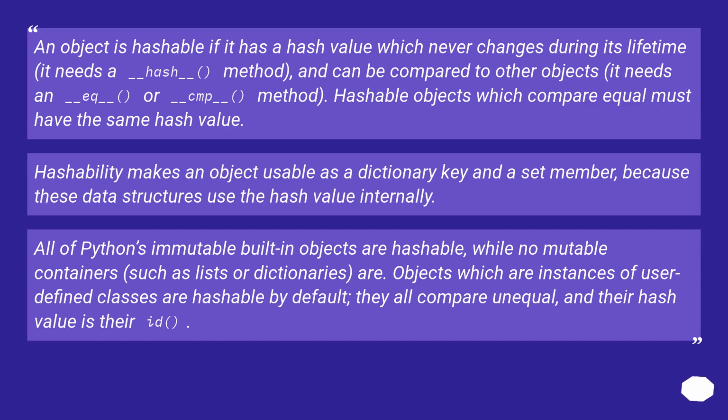Hashability makes an object usable as a dictionary key and a set member, because these data structures use the hash value internally. All of Python's immutable built-in objects are hashable, while no mutable containers, such as lists or dictionaries, are. Objects which are instances of user-defined classes are hashable by default. They all compare unequal, and their hash value is their id.